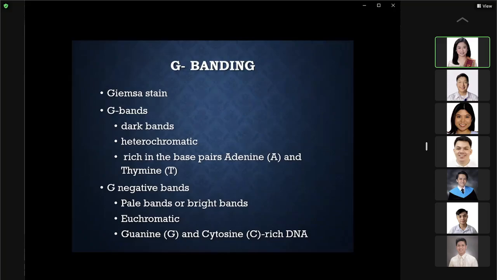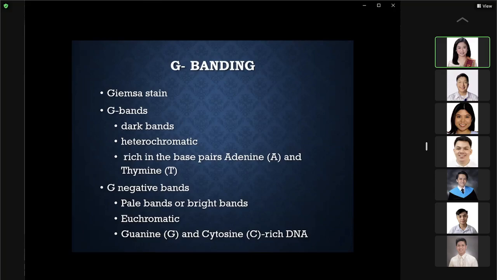So in our banding techniques, the R bands are the light or pale staining bands, which are euchromatic, and the dark bands are heterochromatic. It is opposite in the R staining technique.